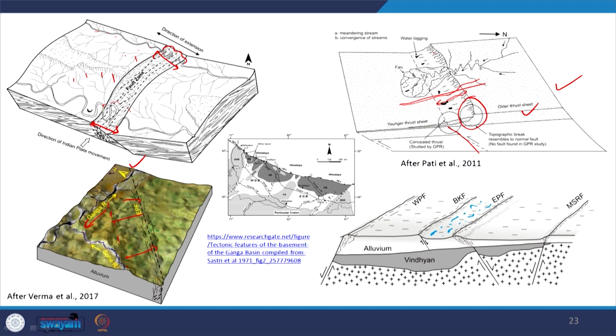Due to this retreat, you find a topographical difference here, and it looks like a normal fault, but it is a reverse fault. Some of these photographs show the Munger-Saharsa ridge fault, East Patna fault, and West Patna fault. If you arrange all those faults and correlate them with the geomorphology of the Ganga plain, you will find that these active structures influence the surficial geomorphology, whether it is the erosional process or the depositional process. Any type of process, these subsurface structures influence.